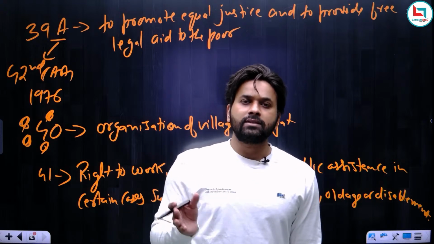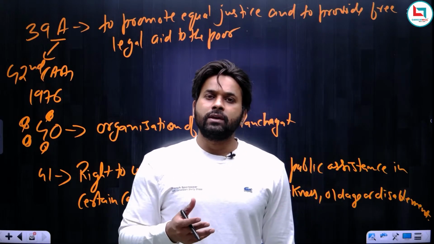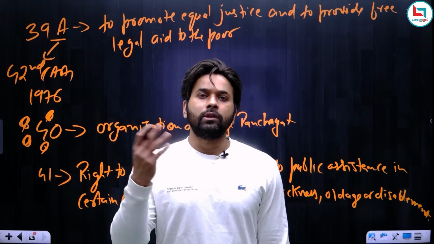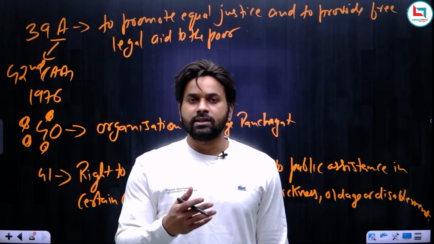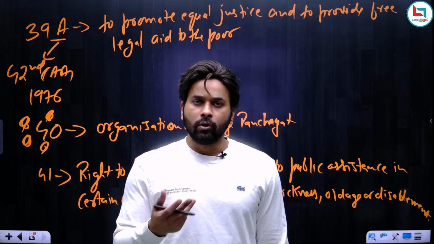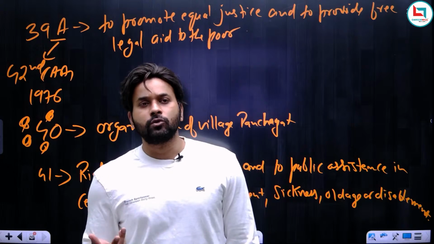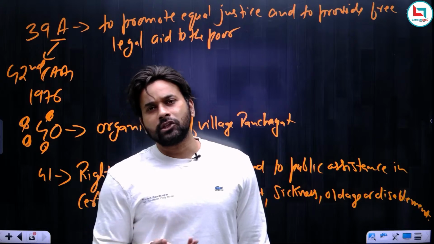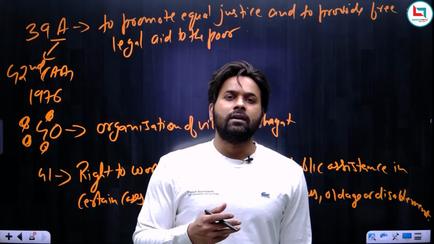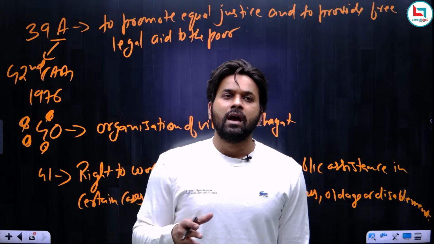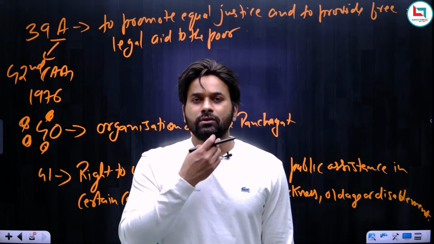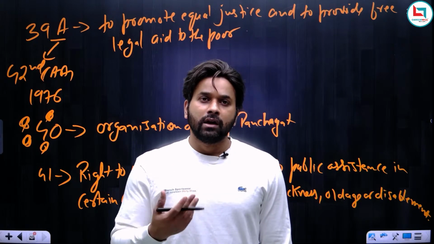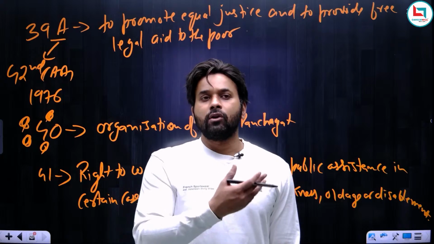All these things are expected from the government, but because of limited resources, we do not have sufficient resources to provide unemployment wages to all unemployed youth, or assistance to those who are sick, disabled, and old. Because of scarcity of resources, we are not able to provide all these things to the citizens of this country. In fact, the situation is grim at present. The government says that 80 crore citizens are getting 5 kg ration. This shows the present situation of the country, and the government should really work hard if it wants the standard of living of its citizens to improve.